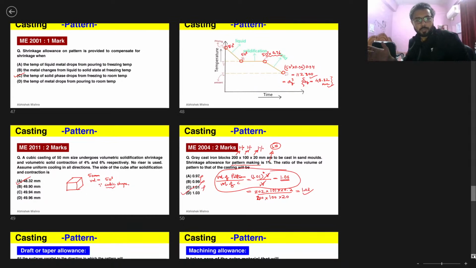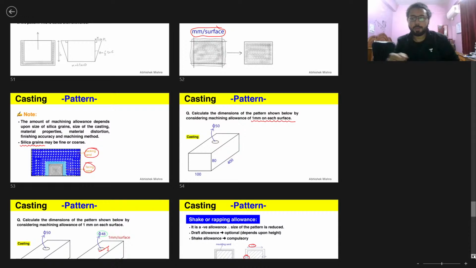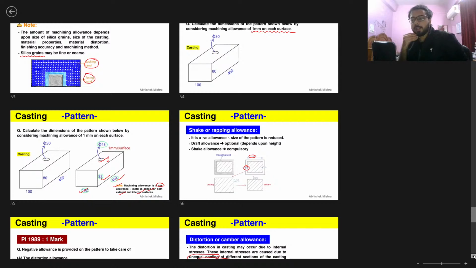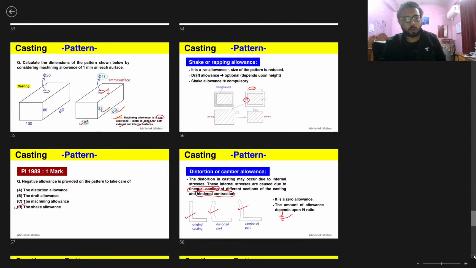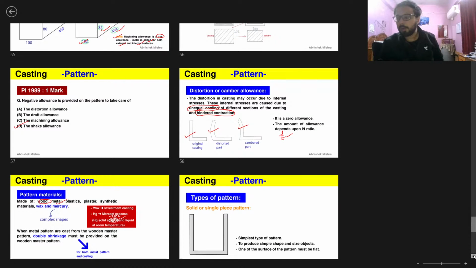So after that we did some more questions, and we found the other allowances and why they are given. So draft or taper allowance, machining allowance, we did a question of machining allowance also. We talked about backing sand and facing sand. And this machining allowance question was very good, because it cleared a very important thing about internal and external structures. Then we talked about shake or rapping allowance, which is the negative allowance here, and it is compulsory, not optional as draft allowance. Then we did a question, and then we talked about the camber allowance.